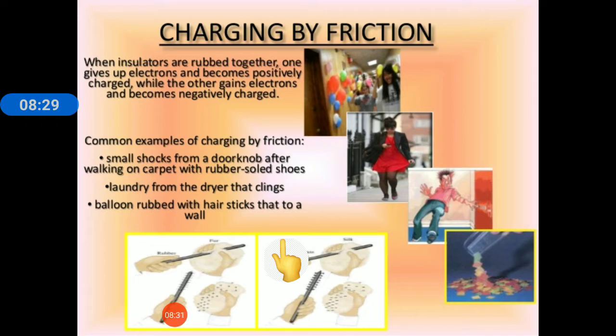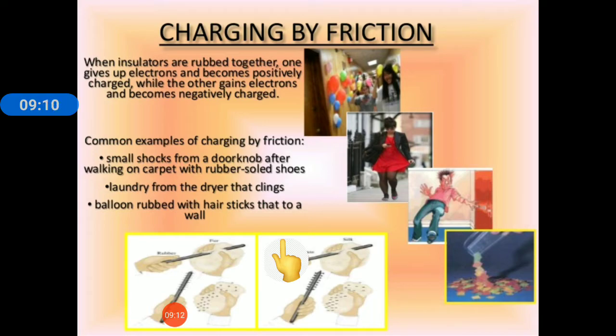Okay, laundry from the dryer that clings, or a balloon rubbed with hair sticks to a wall. So when we have to stick a balloon to a wall, what we do is we rub the balloon with our hair and then we stick that balloon on the wall. This is because when we rub the balloon with our hair, the balloon gets negatively charged, and so when we stick that to the wall, the balloon is attracted towards the positive particles of the wall. After some time, the balloon again becomes neutral, so it falls off from the wall.